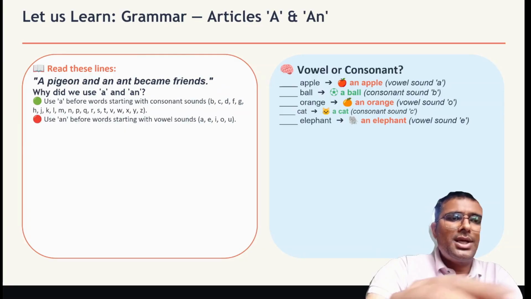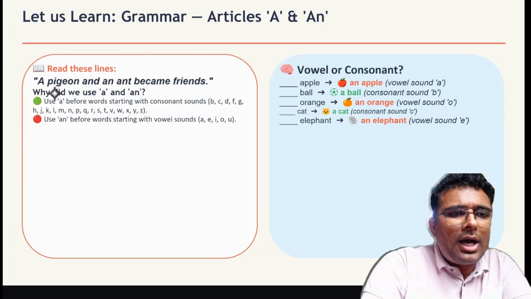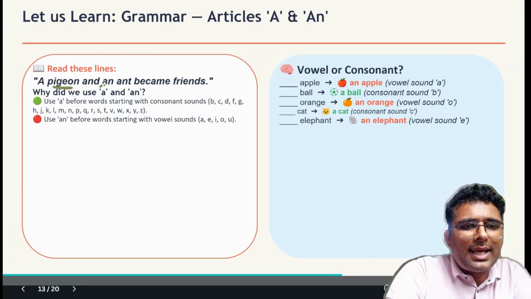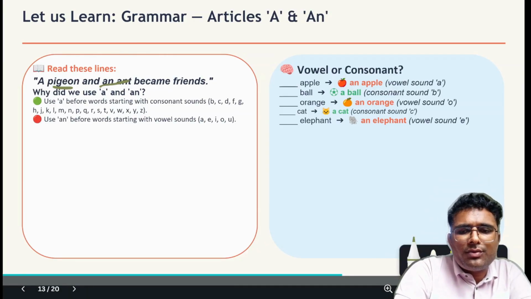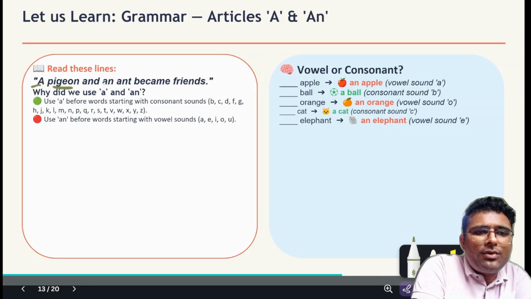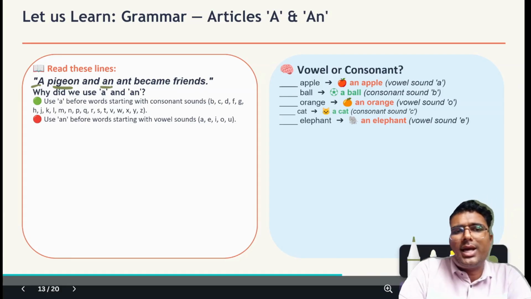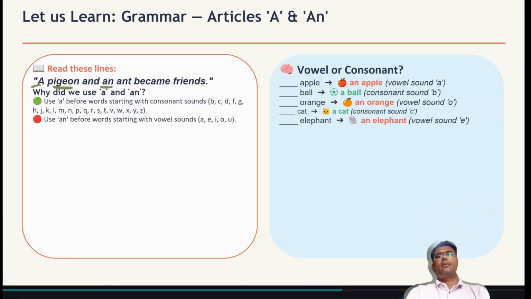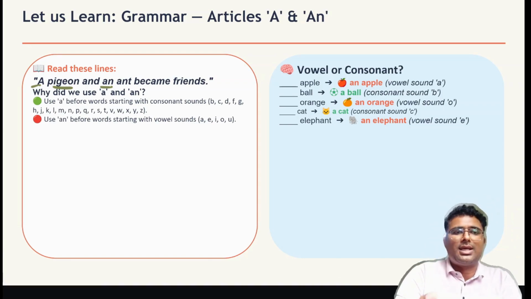Okay, so read this line, bachcho. A pigeon and an ant became friends. So when you look at it closely, bachcho, you can see before pigeon we are using a, and before ant we are using an. Why this difference? Why are we using different words here?